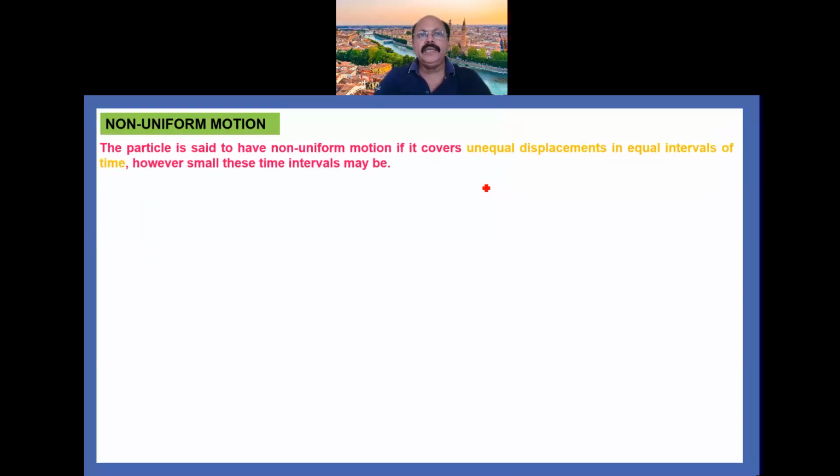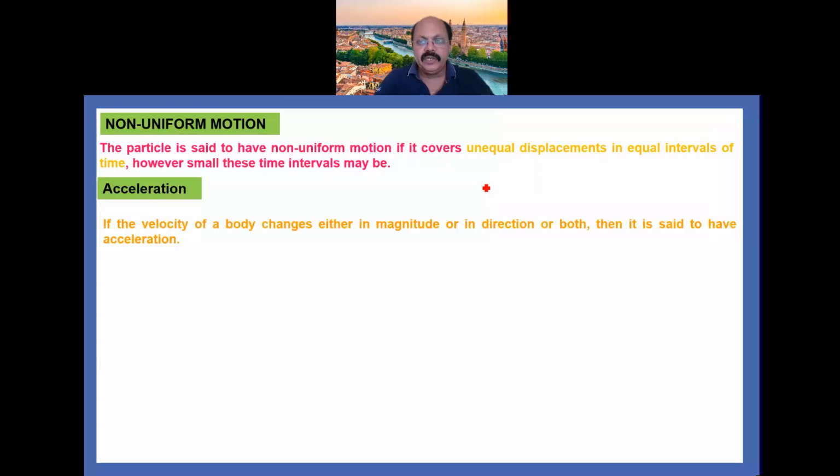A particle is said to have non-uniform motion if it covers unequal displacement in equal intervals of time, however small these time intervals may be. Now, what is acceleration? If the velocity of a body changes either in magnitude or in direction or both, then it is said to have an acceleration.